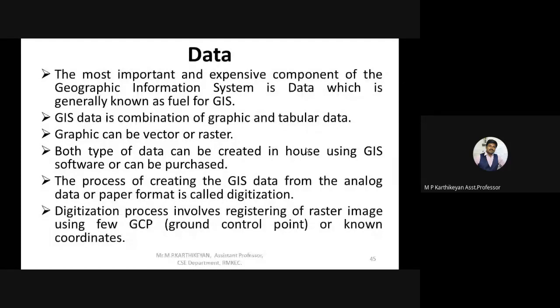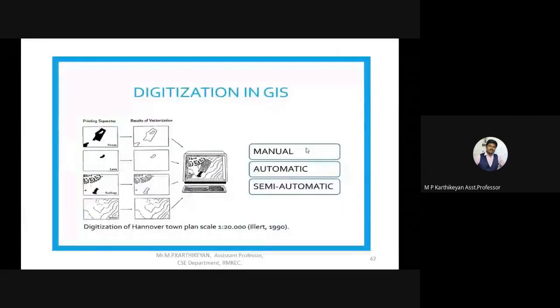The data should be precise. It should not be overlapped. The data should not be faulty information. The data should be correct. Even though the data is collected from multiple resources, it is clubbed together and analyzed properly. That is not a problem for GIS, but the data should not be faulty. And then we have digitizing the images in GIS.